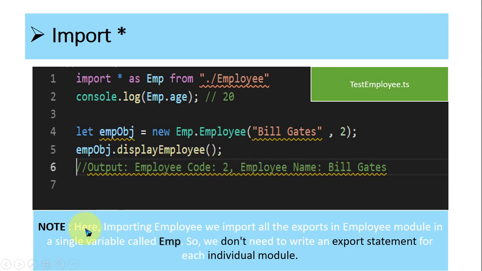Now look here, the note is important. Here, importing employee, we import all exports in the employee module into a single variable called emp, using the star operator. So we don't need to write an import statement for each individual export. So import star is used in that case. Okay, so this is one of the important concepts from TypeScript.